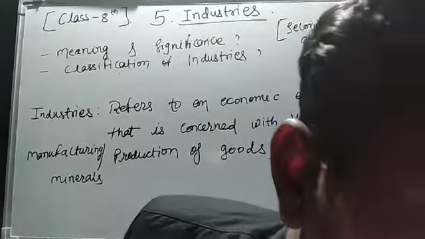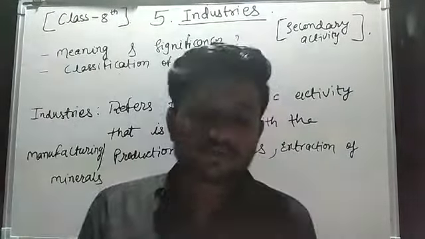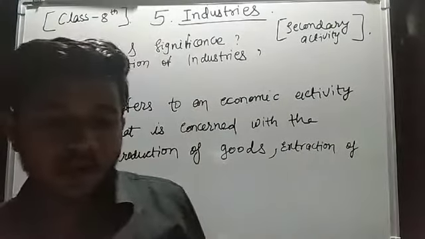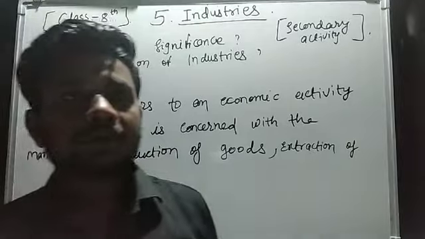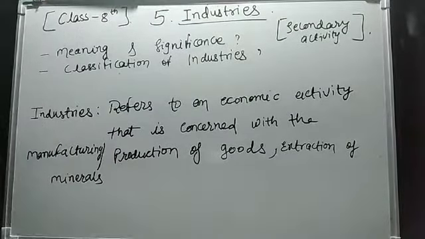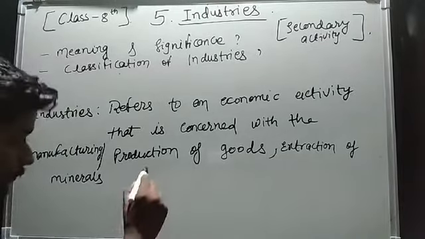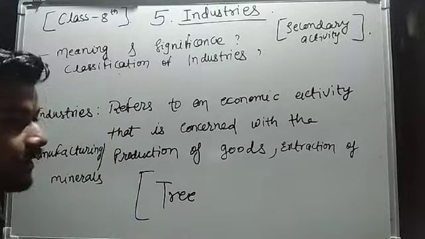Like we have a paper with us, like this paper. We will try to understand how this paper has been produced, so first we will trace the journey of this paper. First of all, we have a tree, like we all see trees around us.